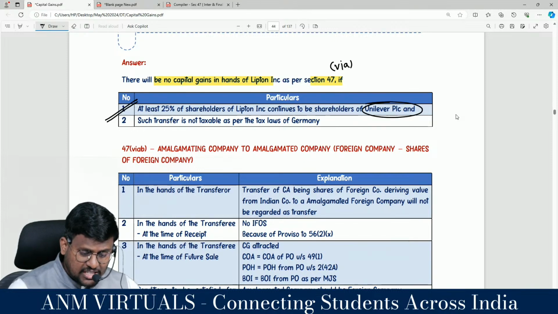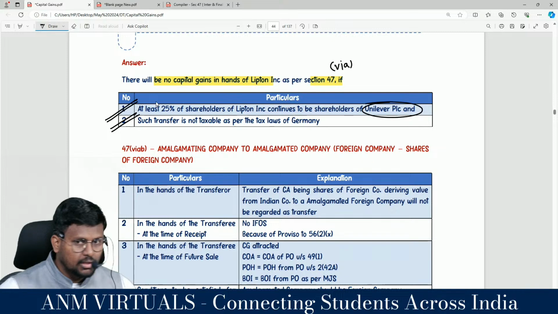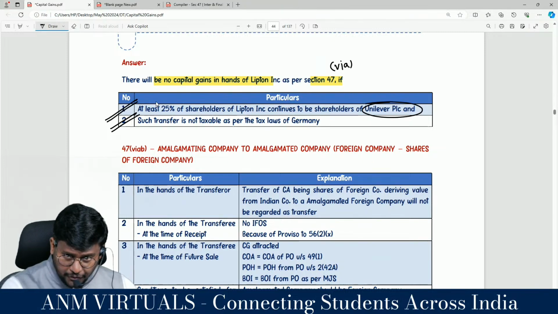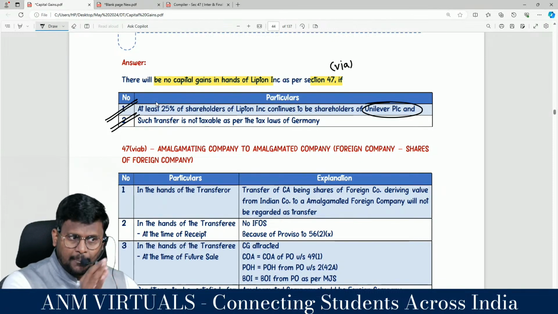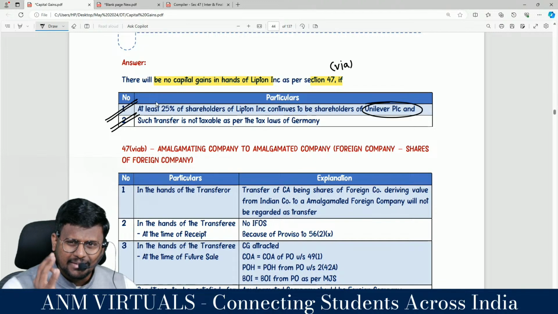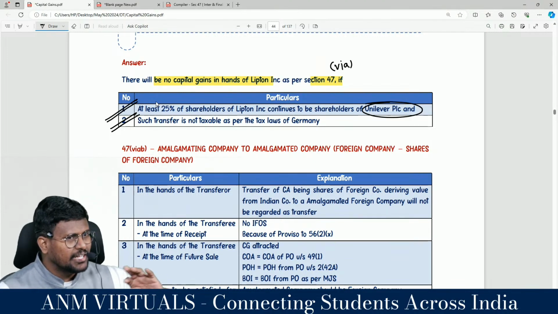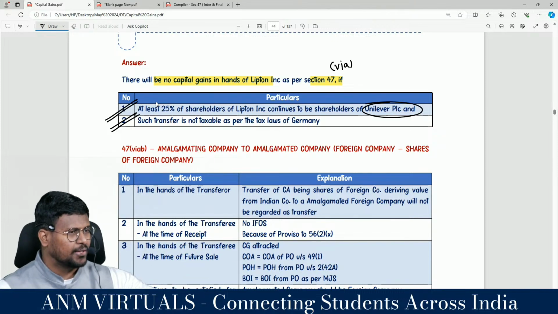And such transfer is not taxable as per the tax laws of Germany. If these two conditions are satisfied... The question specifically told that the new company is incorporated in a foreign country, that means the amalgamated company is a foreign company. That condition has already been satisfied in the question.